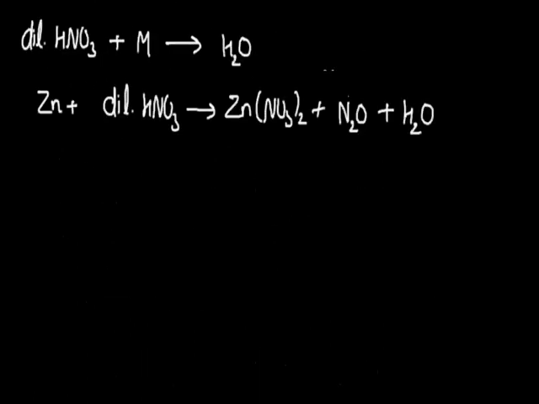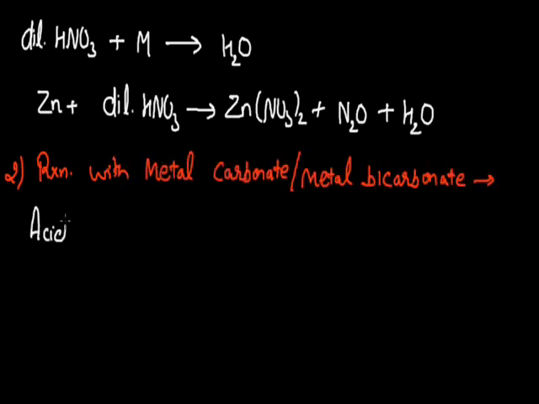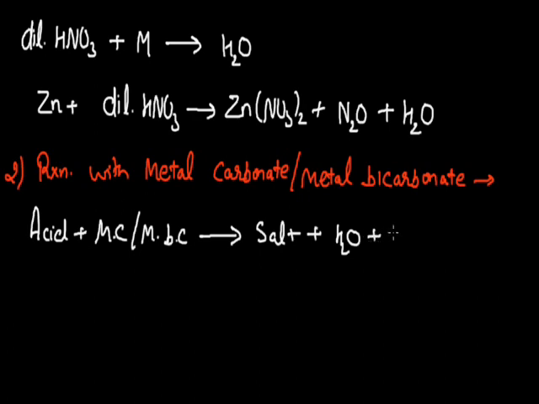Now the next reaction of acid is the reaction of acid with metal carbonates or metal bicarbonates. If an acid is reacted with metal carbonate, shortly I am writing it as M.C, or in place of metal carbonate, if we react it with metal bicarbonate, in both conditions the product will be the same. It will be salt with water, and carbon dioxide gas will evolve.